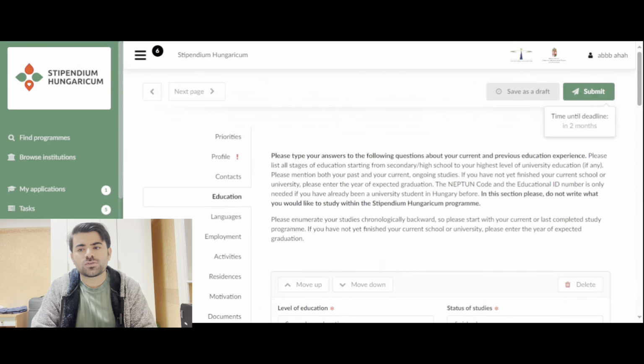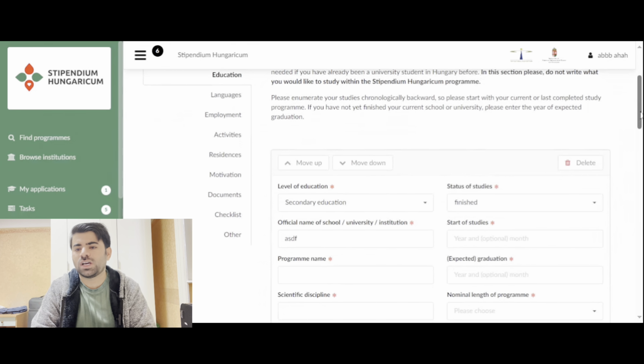And now you have to fill in your previous education here. If you're applying for bachelor, of course, you need to fill in your matriculation and intermediate studies. But if you're applying for master, then you have to fill in your bachelor as well. So first of all, starting with your matric, you just have to select pre-education. Matric means matriculation, which is 10 years of education. Status finished, and official name of school or university. Start of studies, it's actually a date, and a program name.